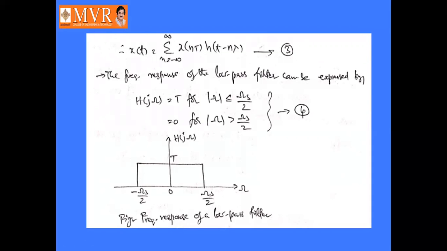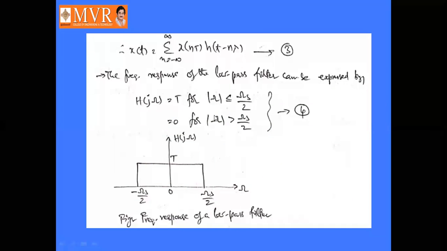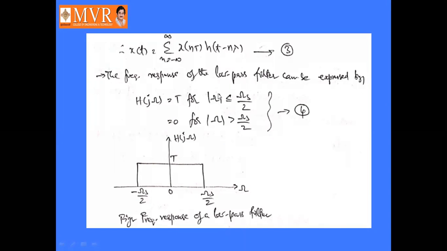Okay, so the frequency response of the low pass filter can be expressed as H of j omega. H of j omega is equal to capital T for mod omega less than or equal to omega s by 2, where omega s is the sampling frequency, so half of the sampling frequency, and it is equal to 0 for mod omega greater than omega s by 2. So that is H of j omega, which is nothing but the frequency response of the low pass filter. The low pass filter is nothing but the reconstruction filter.